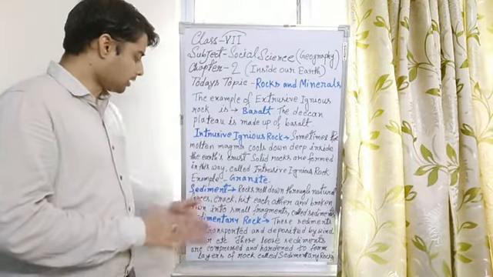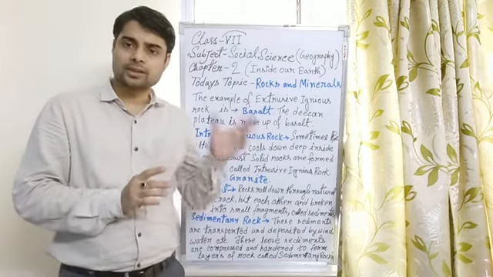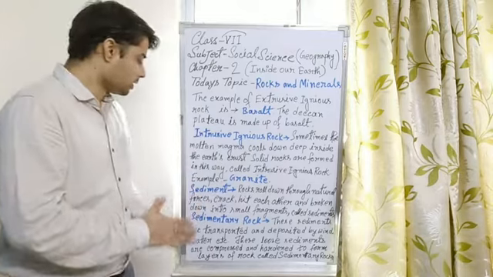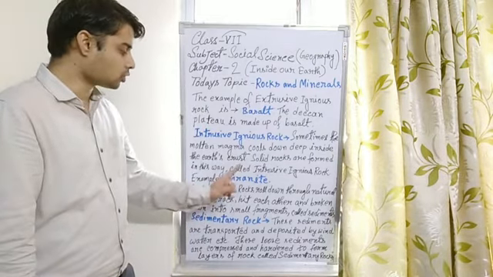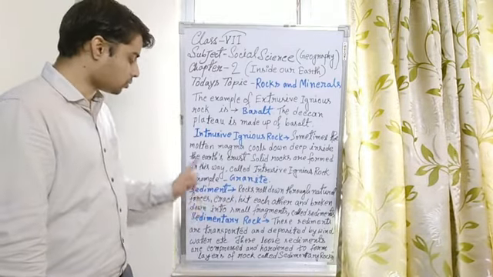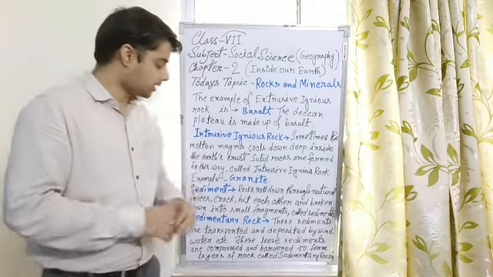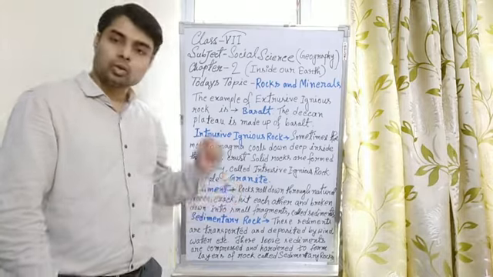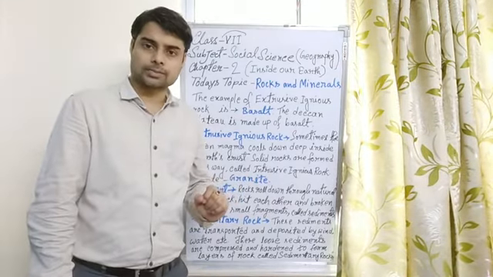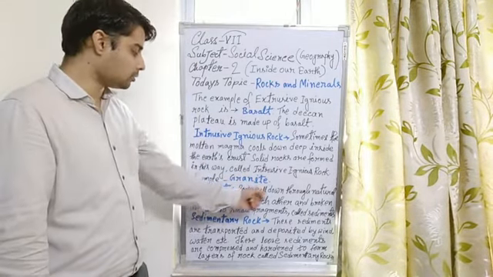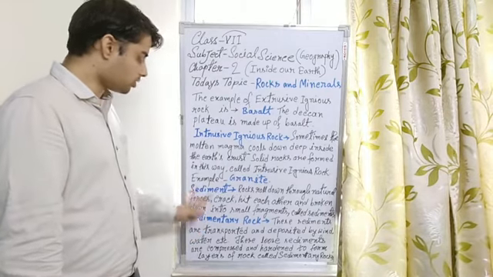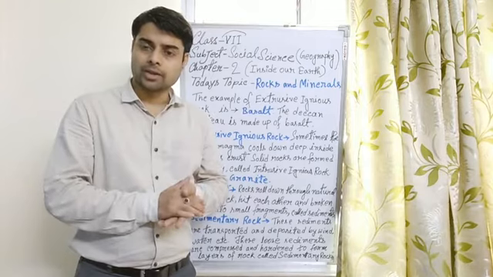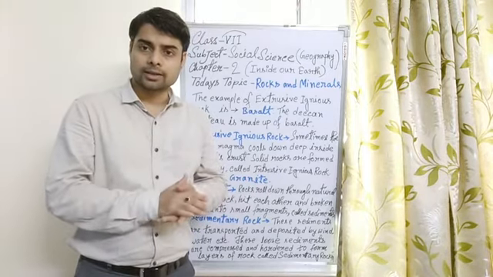Now another type of rock, the second type, is sedimentary rock. What is sedimentary rock? First you have to know what sediment is. Sediment means igneous rocks roll down through natural forces like wind, water and glaciers.